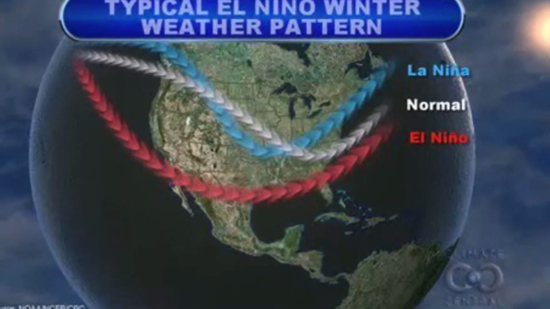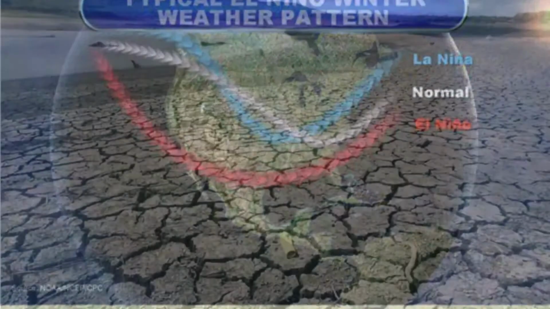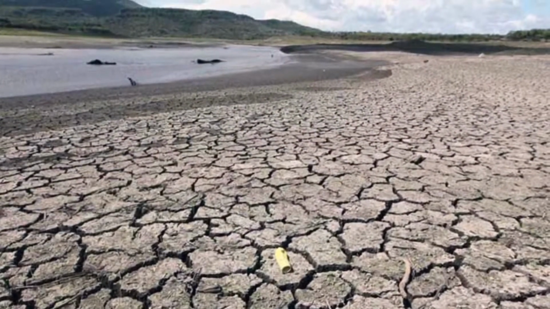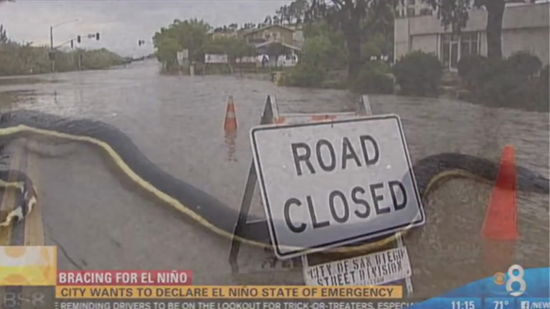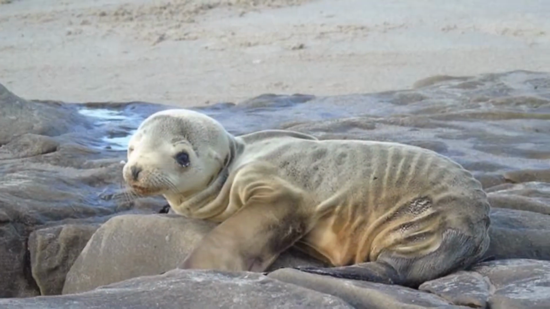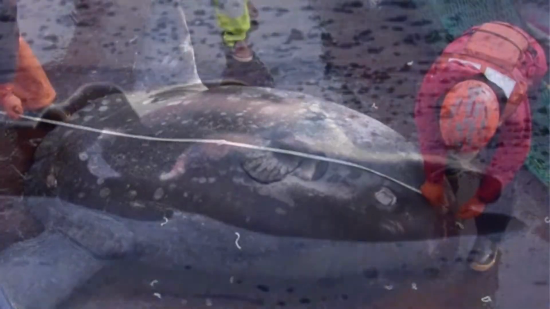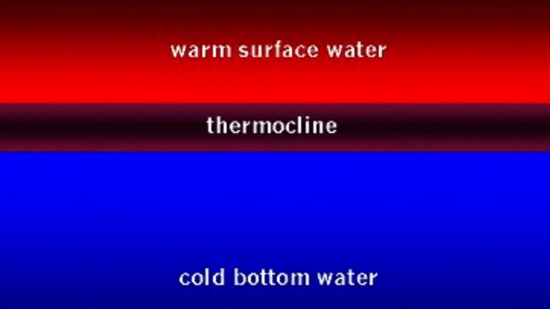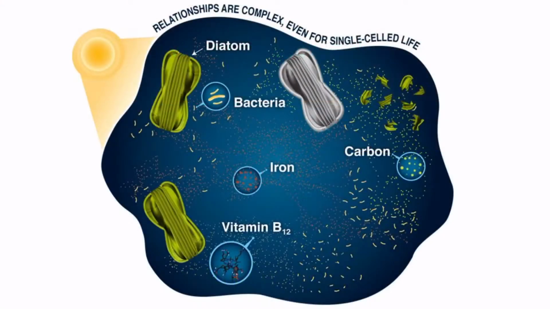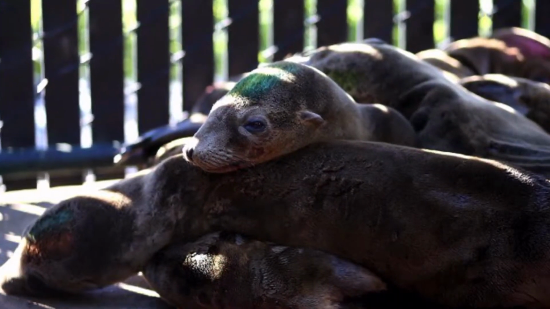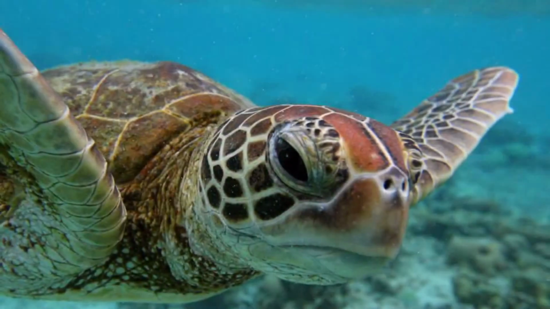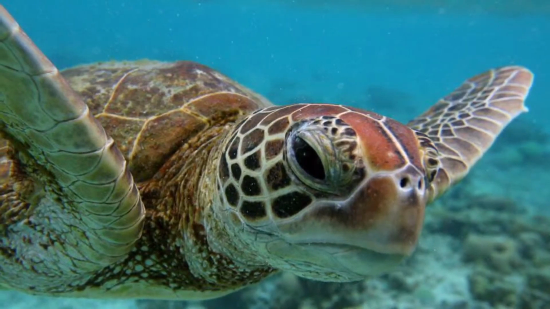Often those that suffer the El Niño-related catastrophes are unprepared since El Niño causes normally wet areas to become dry and normally dry areas to become wet. However, those who suffer most are marine animals and their habitats, as a result of the increase in sea surface temperatures. Warmer water can create abnormal thermocline, preventing nutrients from reaching the surface, harming the marine life that depends on these nutrients. Without these nutrients, marine life can either die or migrate to new areas where they can fulfill their nutrient needs, disturbing the equilibrium of the ecosystem.